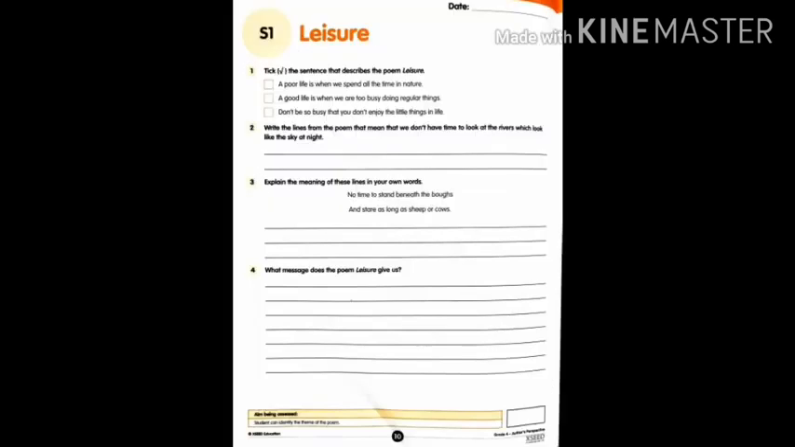Now if you see your page number 10, S1, Leisure. Take the sentence that describes the poem Leisure. Now read, three options are there. Read the three options carefully and tick the correct one. Now coming to the second one, write the lines from the poem that mean that we don't have time to look at the rivers which look like the sky at night. So what lines are there for that? The two lines, whatever are there, you can write just by seeing the textbook.